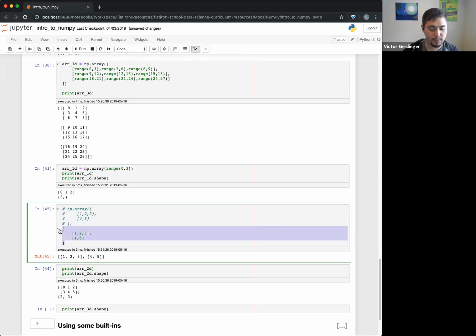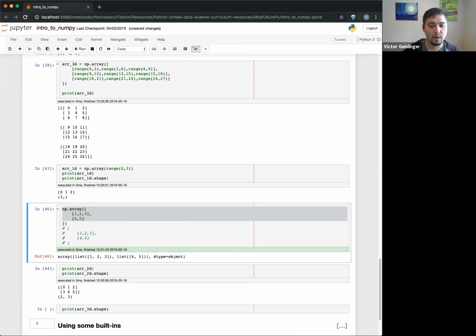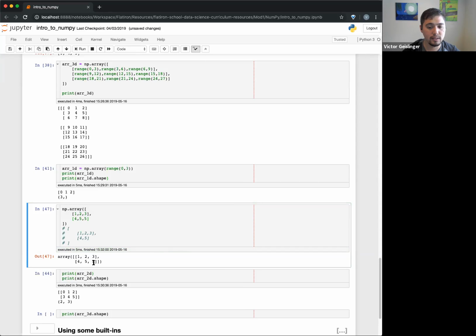But if I try doing a NumPy array, you'll notice that it won't work in that way. That's kind of a weird thing. It's a list in this case. It won't make an array like it did normally, and you can see there's this data type object. So there's some weird stuff. You can do this, but the way NumPy works is that in order to make an array of arrays, they have to have the same number of elements. In this case, you can see each array has the same number of elements.